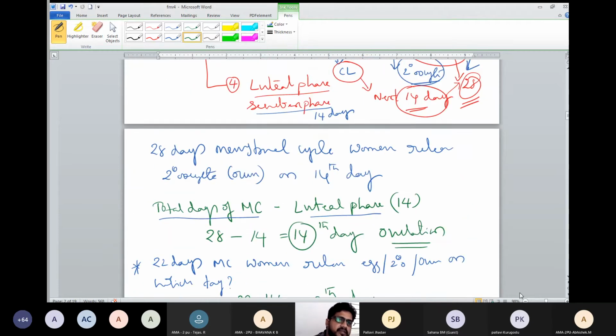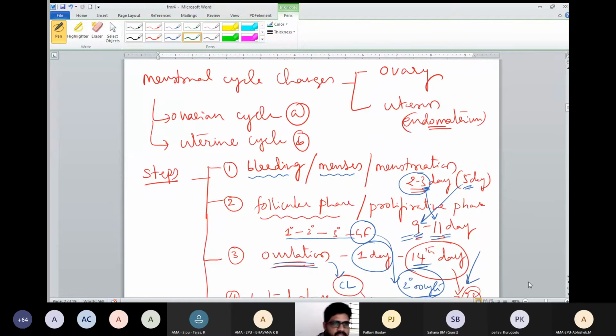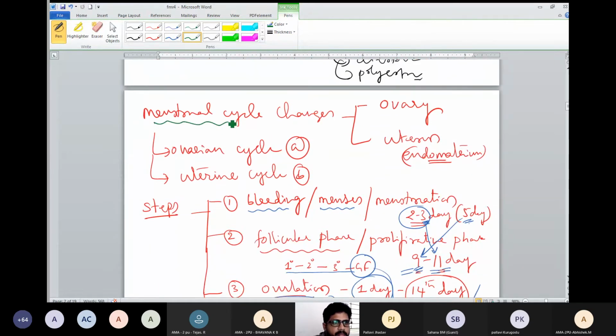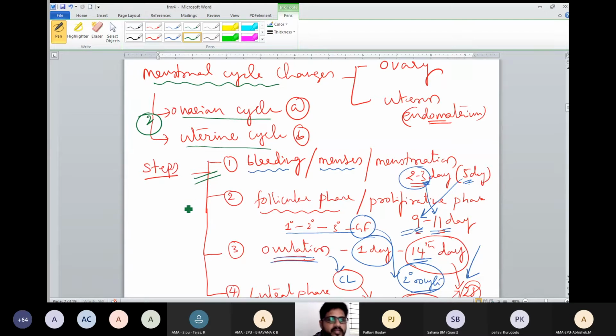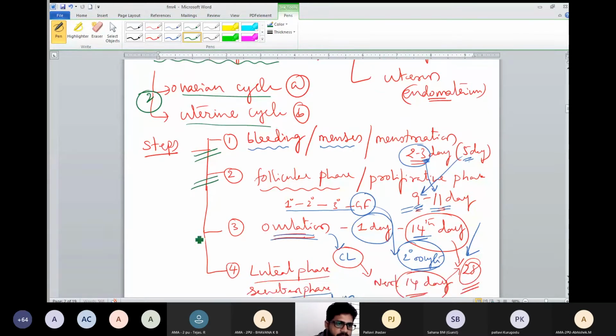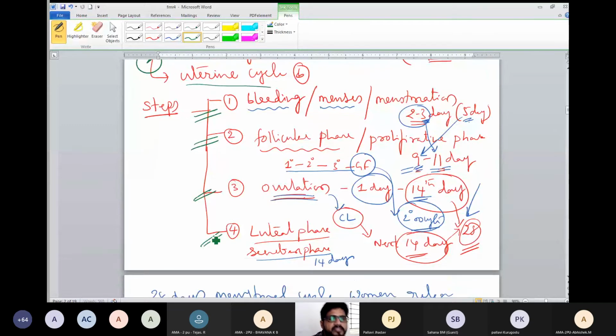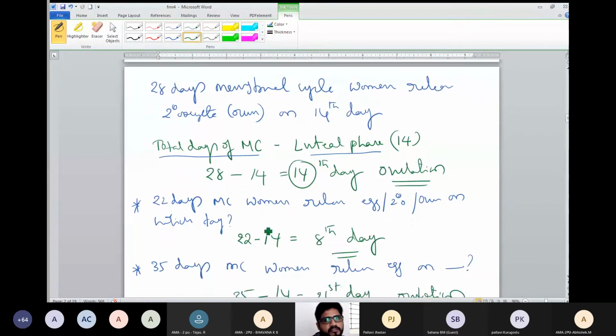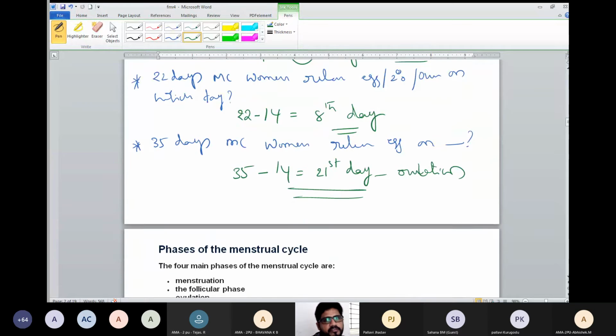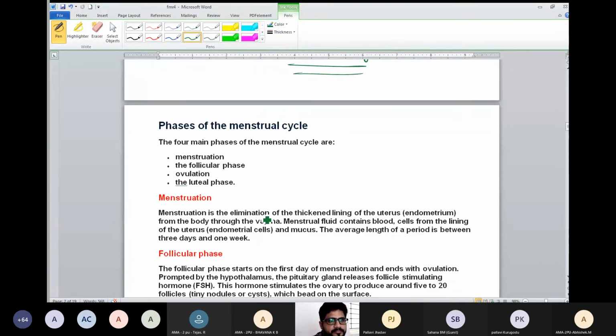So we have given an overall view of the different stages of the menstrual cycle. The menstrual cycle may be explained in two ways: changes that happen in the ovary and changes that happen in the uterus, that are the ovarian cycle and the uterine cycle respectively. Apart from that, the menstrual cycle can also be explained by steps. Step 1 is bleeding, step 2 is follicular phase, step 3 is ovulation, step 4 is luteal phase. These are the consequences of when ovulation may occur in different women. Now I will explain in detail.